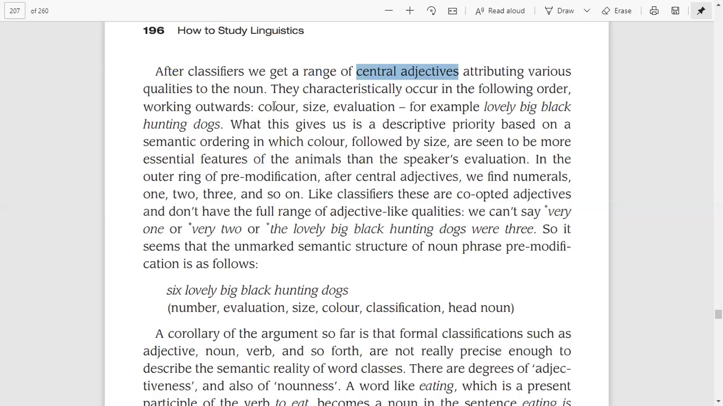Here is a very short list, but otherwise we have a kind of long list. Here it is mentioned: color, size, evaluation. For example, lovely, big, black, hunting dogs. If we have a range of different adjectives in the same phrase or sentence, how will we use or arrange those adjectives? What will be the order of adjectives?